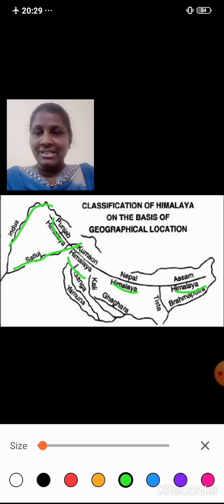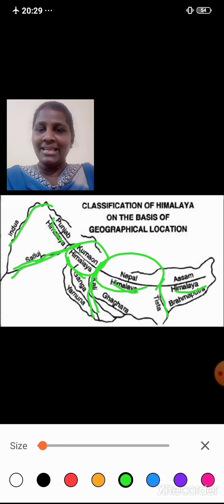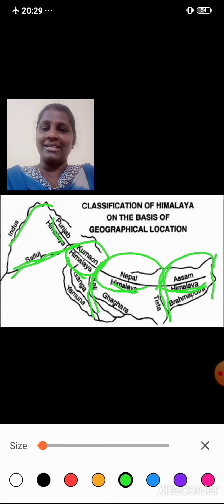And from river Satluj to river Kali, we have Kumaon Himalayas. Between the river Kali and river Tista, we have Nepal Himalayas. And between Tista river and Dihang river, we have Assam Himalayas.